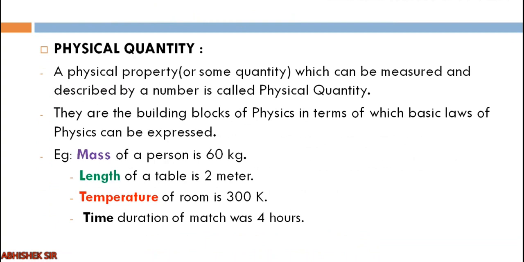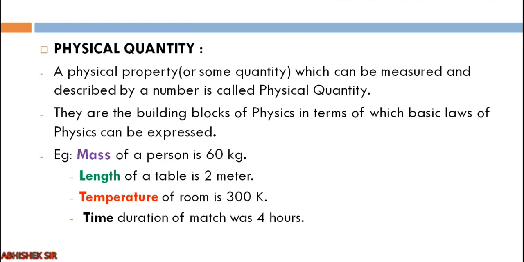Moving on, let us start with a more important topic, that is physical quantity. We are doing measurement, but what is measured? There must be something that we are measuring. Just take an example of a ruler. What we are measuring with a ruler is length. So length is the physical quantity.